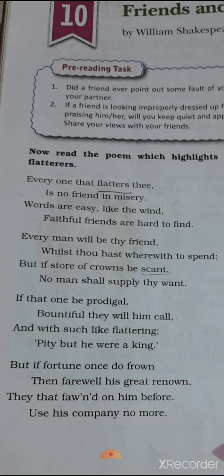When the wealth or money will be scant, meaning less, at that time no man will supply thy want. It means no man will deliver your need, no man will fulfill your need.